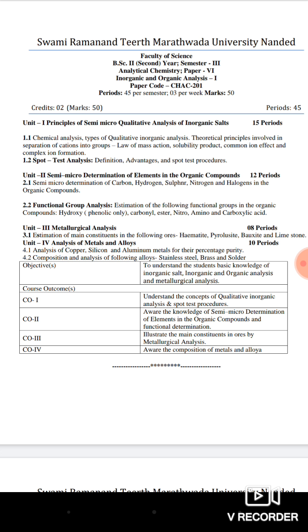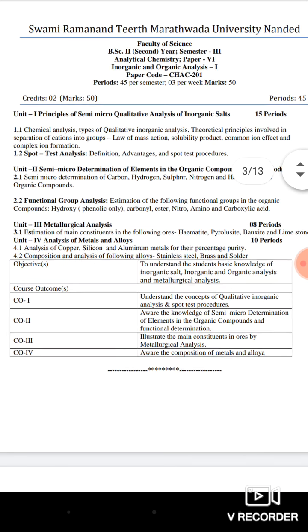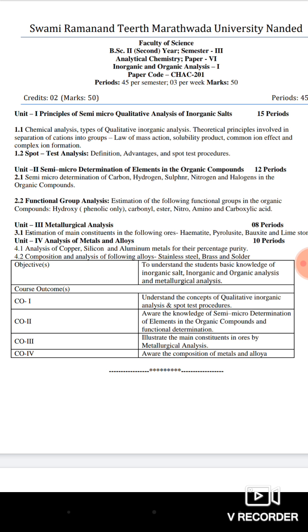The first unit of this paper is divided into 4 units, and these 4 units are given periods nearly equal to the marks. The first unit is the principle of semi micro qualitative analysis of inorganic salts.